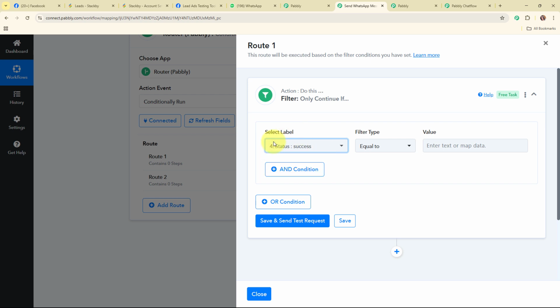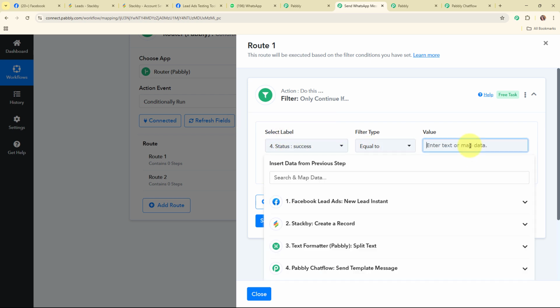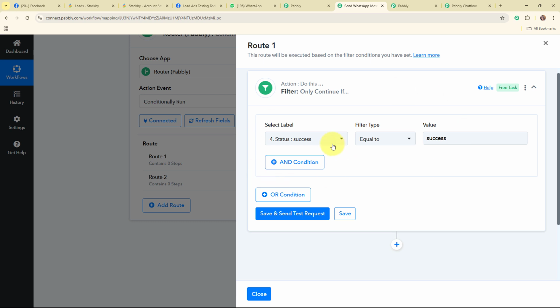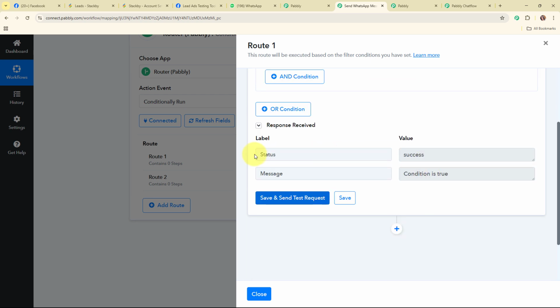If the message status is equal to, and I'm adding the value manually, success, then automatically I want to run this route. After adding this condition, I'm going to click on save and send test request, and you can see we have received a successful response where the status is success and the message's condition is true.